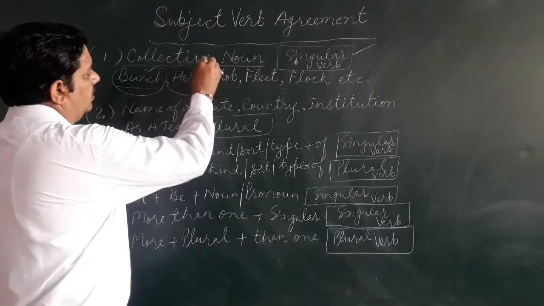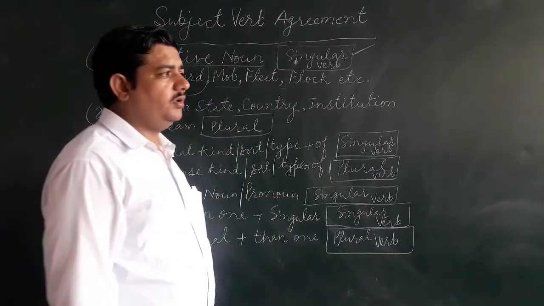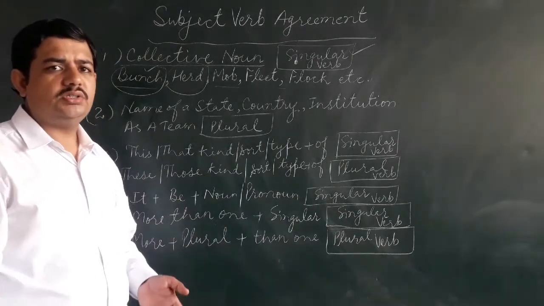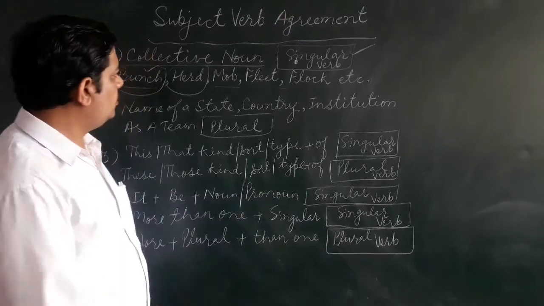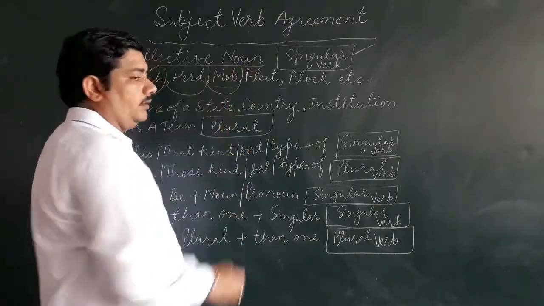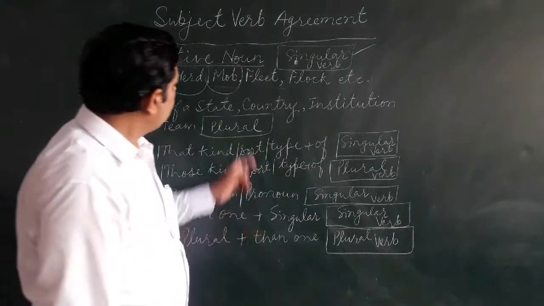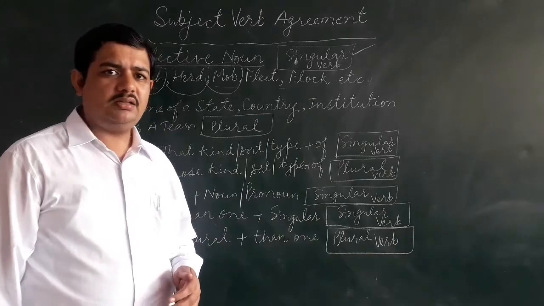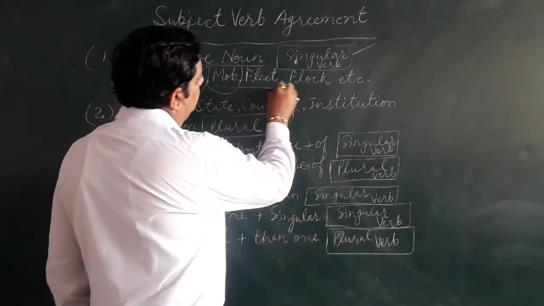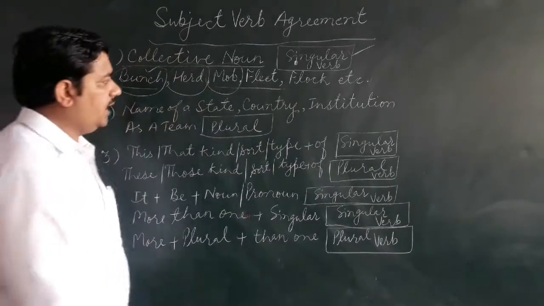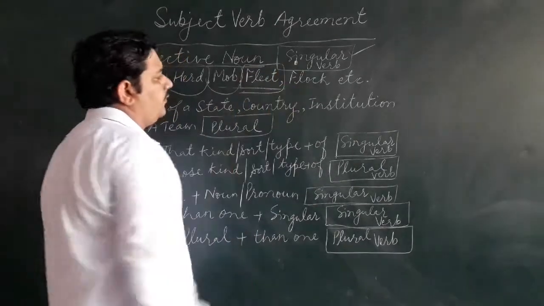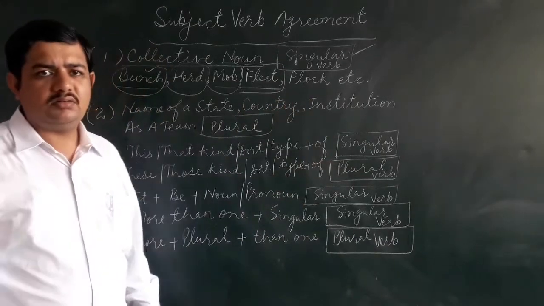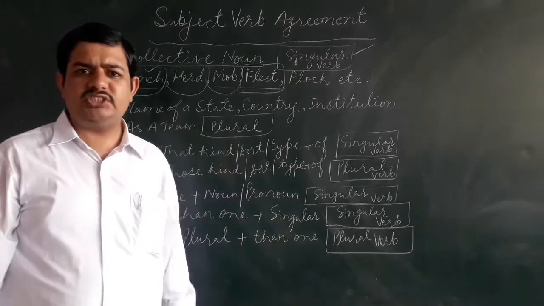Okay, a herd of cows is approaching towards the school. Okay, the mob was scattered by the authority. So like fleet also we can use, like a fleet of aeroplanes is seen, often from this position.